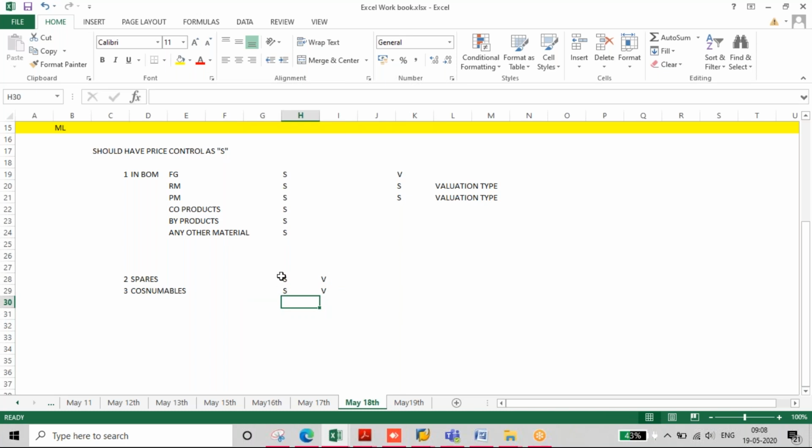If you do not validate at price controllers, and if you keep on validating at V also, you will get actual cost only, because there will not be much price differences in the case of spares and consumables. If you are using spares and consumables in the BOM, then even for spares and consumables materials, price control should be yes.